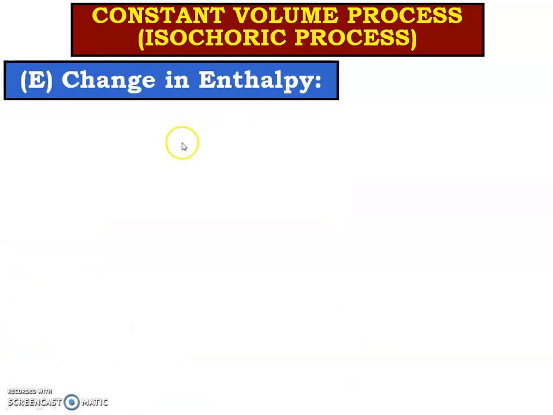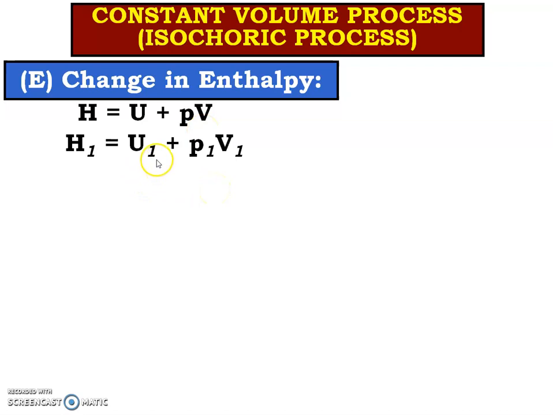The last parameter is change in enthalpy. Yes. And what is that equation? The equation is delta H is equal to mCp delta T. But let us see, we can also derive H is equal to U plus PV from the fundamental. So for state 1, H1 is equal to U1 plus P1 V1. And state 2, H2 is U2 plus P2 V2.